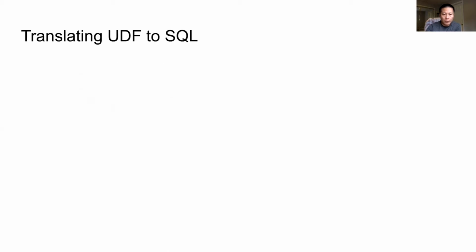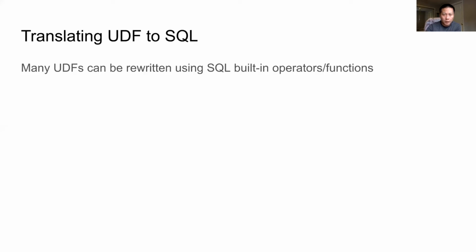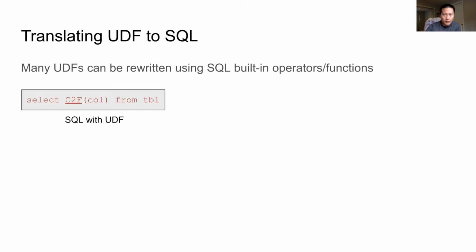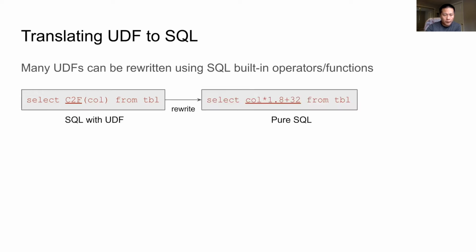One way to optimize UDFs in queries is translating UDF to SQL. This is possible because many UDFs can be rewritten using SQL built-in operators or functions. For example, this UDF seen in the previous slide can actually be rewritten using SQL built-in operators. So the query with the UDF becomes a pure SQL before feeding into the query engine.